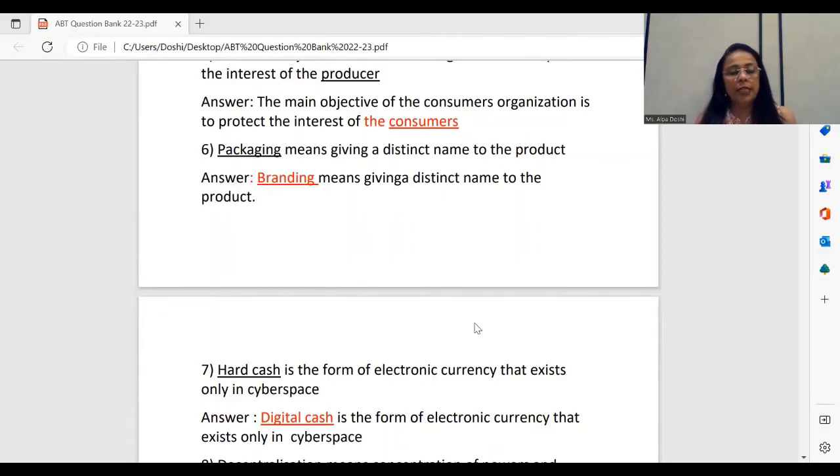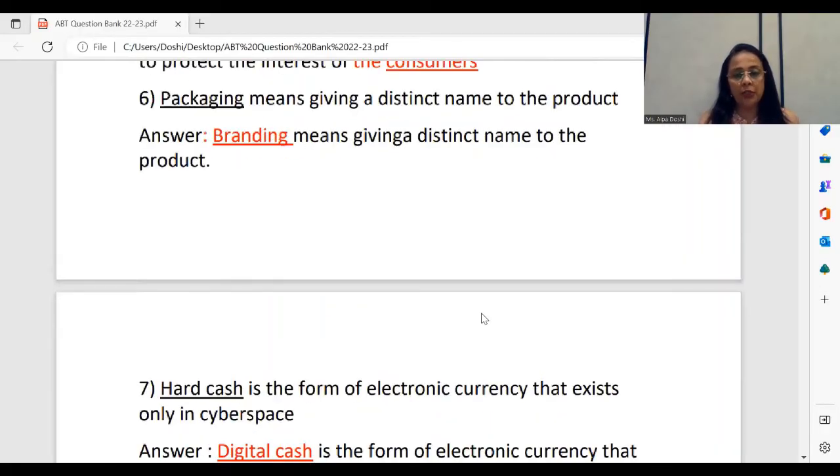So they're saying it's something which is only online, and definitely cash is in physical form. As we know, this particular topic is from the chapter of emerging modes of business, and under emerging modes of business you have this particular answer where we talk about the different forms of payment in online transactions. Correct?